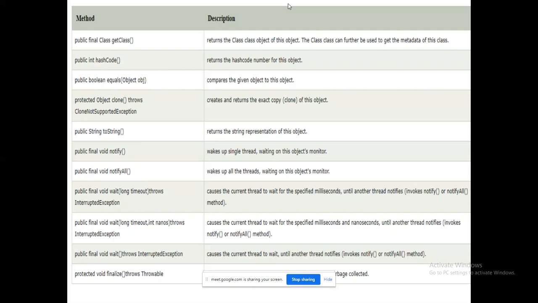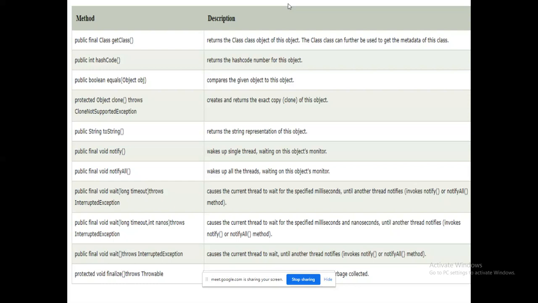An example. Next, the equals method: how to compare two objects. This is not available in C++. Please remember, it was introduced from Java only. Equals is used to compare two objects. Next one, clone. You have a clone method. We will see clone in detail also. We have shallow cloning and deep cloning. Cloning is nothing but replicating the functionality of the same object. Okay, so that's the thing.